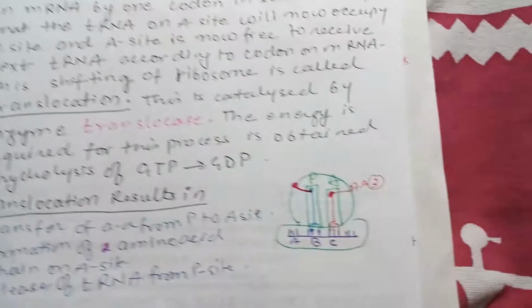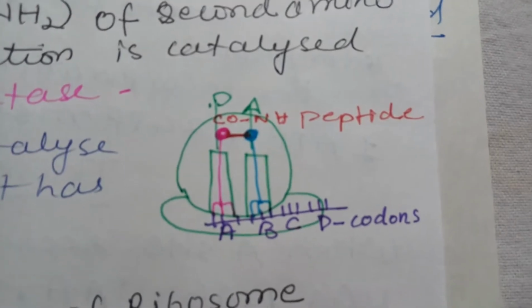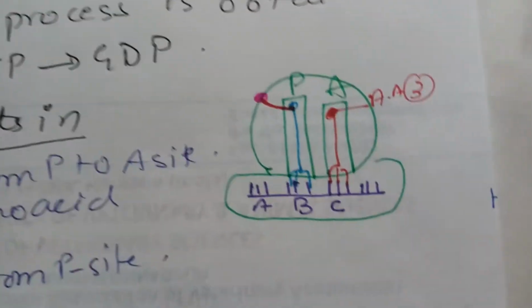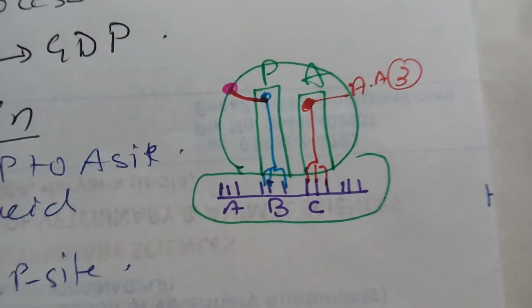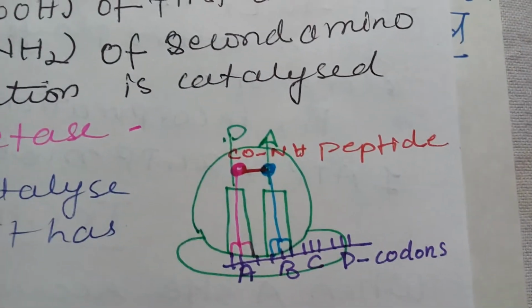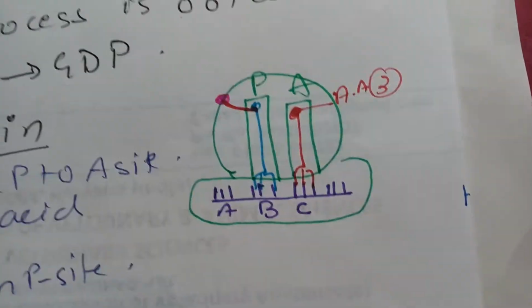Now you can see the shifting of the ribosome. Earlier it was A, B aligning with the P and A site. Here now B and C are aligning with the P and A sites. So the tRNA which was situated at B has now shifted to the P site.